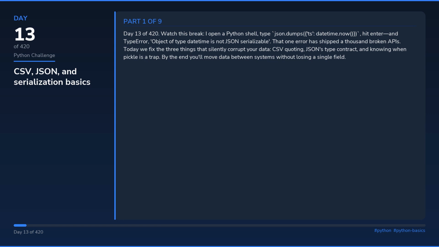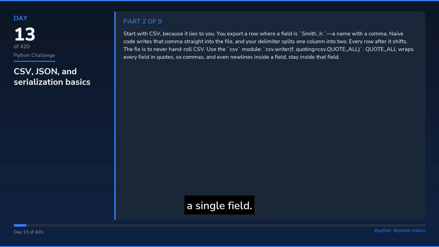Today we fixed the 3 things that silently corrupt your data: CSV quoting, JSON's type contract, and knowing when pickle is a trap. By the end you'll move data between systems without losing a single field. Start with CSV, because it lies to you.